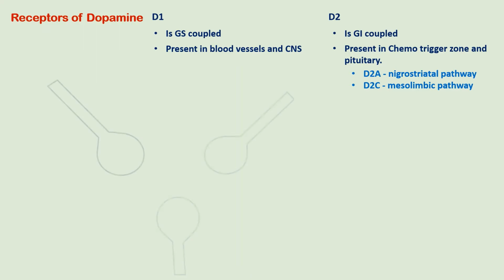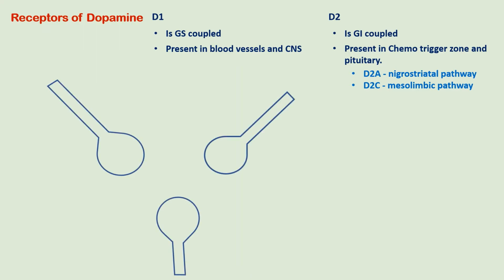Now this diagram will show how the imbalance between the increased acetylcholine and the decreased dopamine will cause the Parkinson's symptoms. There are three neurons here. One is the cholinergic, another is the dopaminergic, and the third is the GABAergic. We know that this GABA-releasing neuron is an inhibitory neuron.